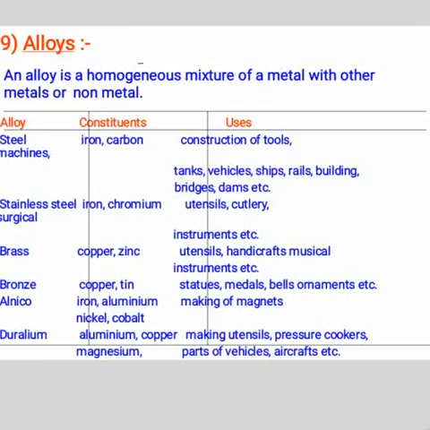Alloy. An alloy is a homogeneous mixture of a metal with other metals or non-metals. For example, steel. Steel is a mixture of iron and carbon. It is used for the construction of tools. Bronze. It is a mixture of copper and tin. It is used for making statues, medals, bells, and ornaments.